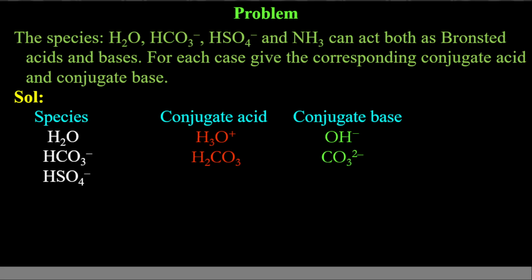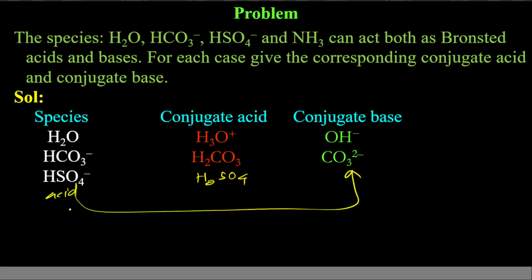Next one, HSO4 minus. It is similar to the second one, HCO3 minus. You will get acid when it is acting as base. It accepts proton to get conjugate acid, which means it will be H2SO4. For this one, it will act as acid to give you base, and it can act as acid if it donates proton. So remove H plus. When you remove H plus from here, you will get SO4 2 minus.